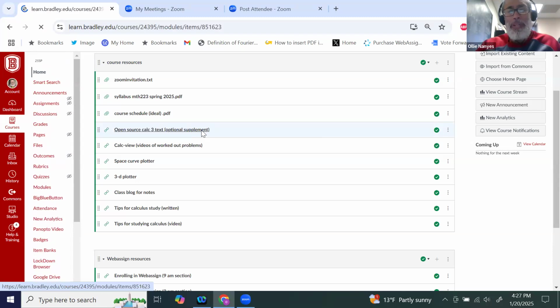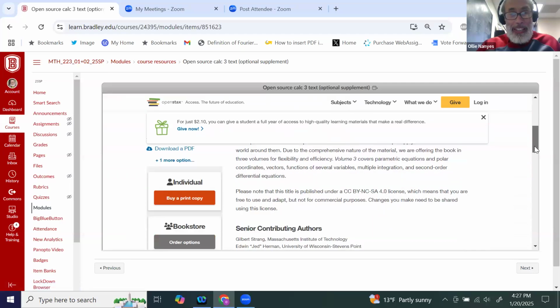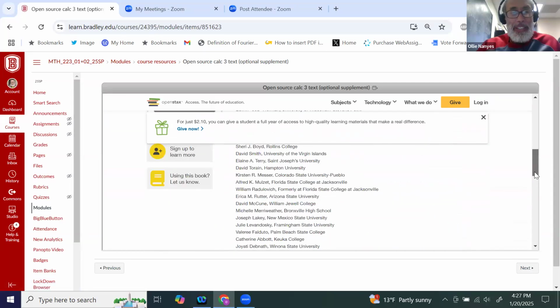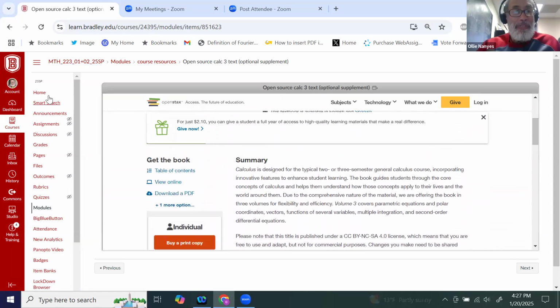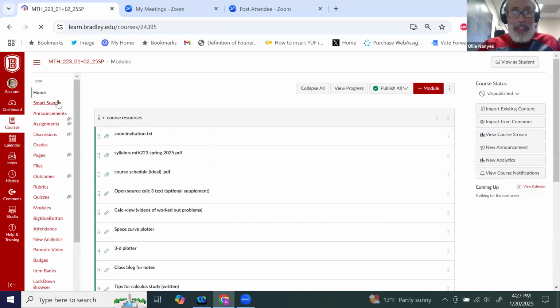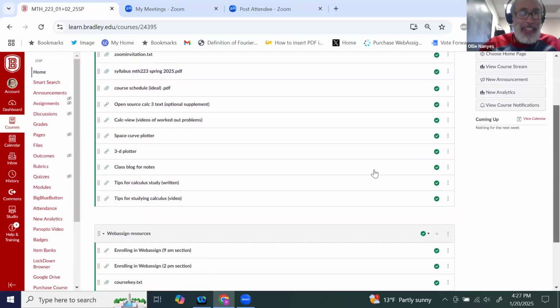Now, this open source Calc 3 text, you can use it or not. It's completely free. You can download a PDF on your own computer, or you can view it online, or you can just totally ignore it. But it's another text that you can use, and it's a good one for after you leave this course. Let's say you're taking an engineering class and you want to look up something in Calc 3. Well, that's a free book that you can use. So I kind of like that.